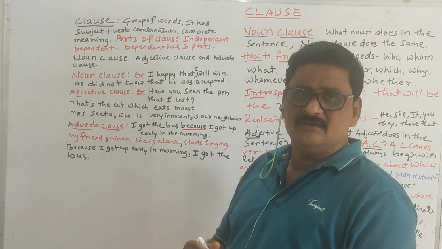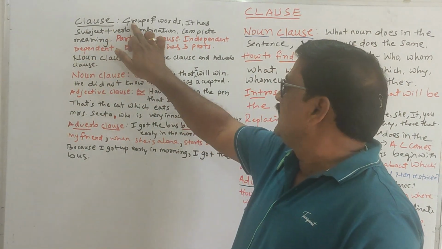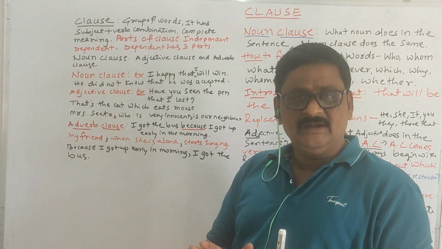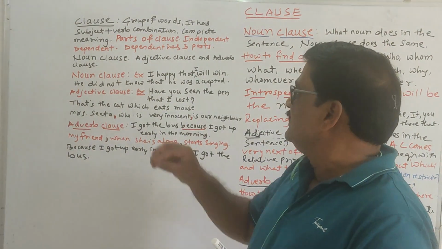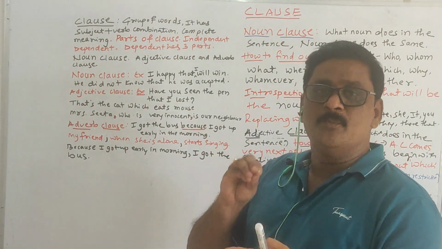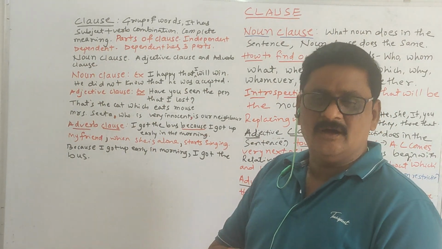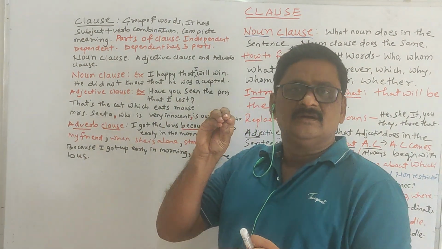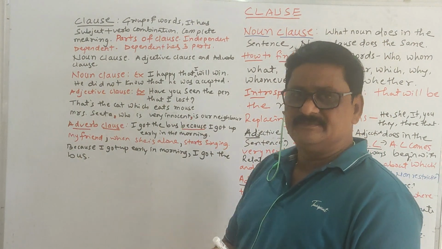So once again, you know very well what is a clause. A clause is a group of words, but it must have a subject plus verb combination. Either it is a main clause or a subordinate clause, either an independent clause or a dependent clause.